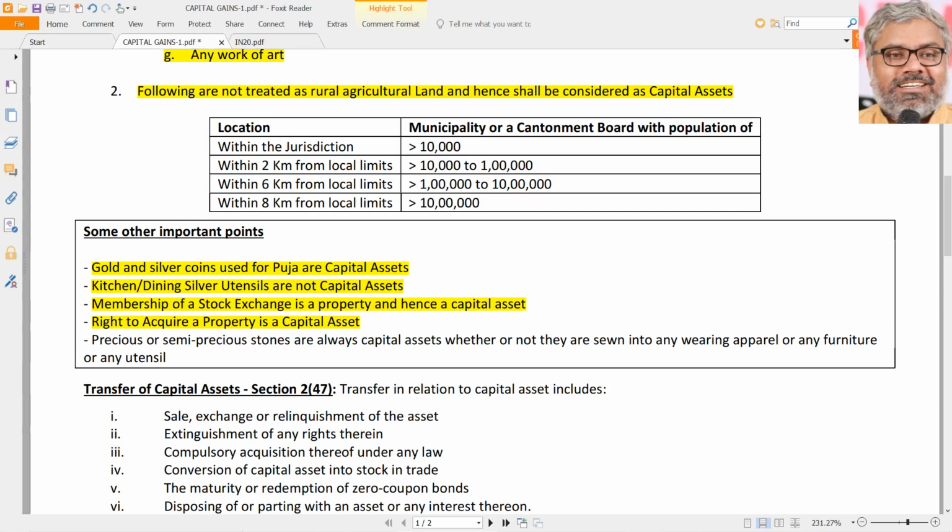But look at the essence of the transaction. The farmer is giving up 1 acre. What is he getting in return? He is giving up land and getting land. But is he getting land now? No. He is only getting a right to get a land in future. So that is the right to acquire property.